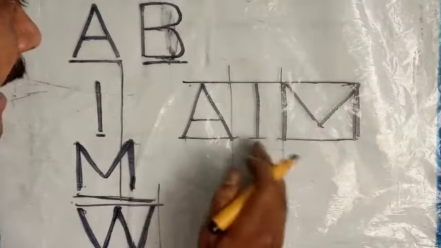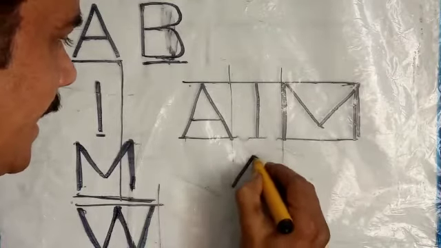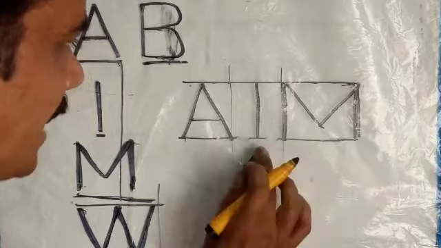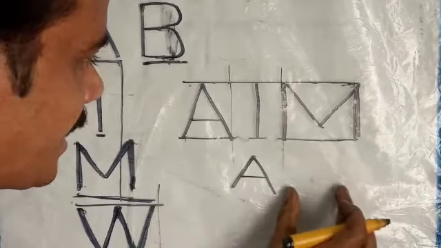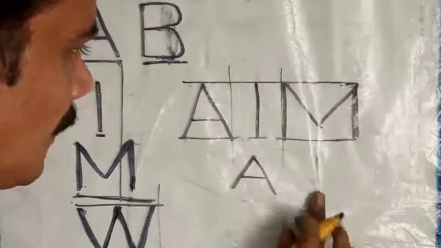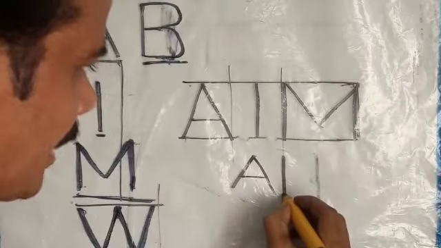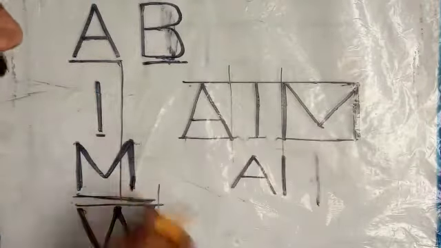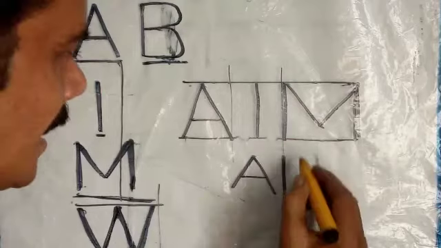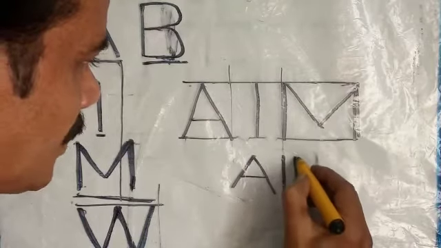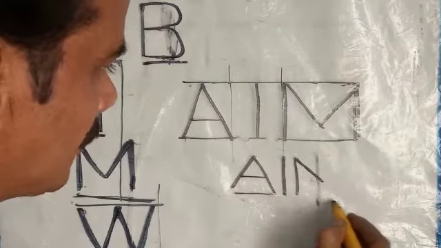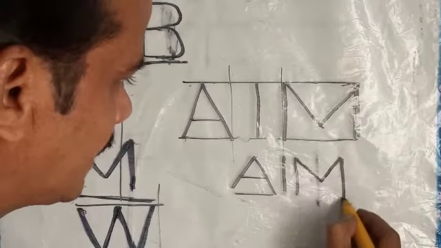So to make it AIM, you have to write it in such a way that the gap is right. We cannot take this much distance to write I. I has only a small area, so we need to write I very close to it. Like that M. M also takes more than A, so you have to write like this. Now this is correct.